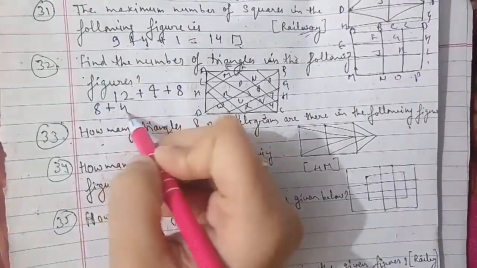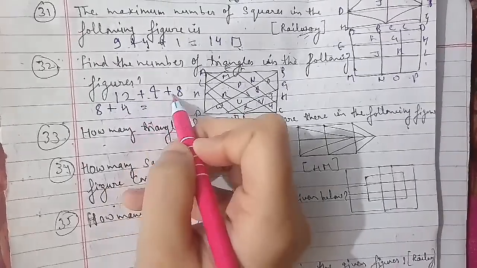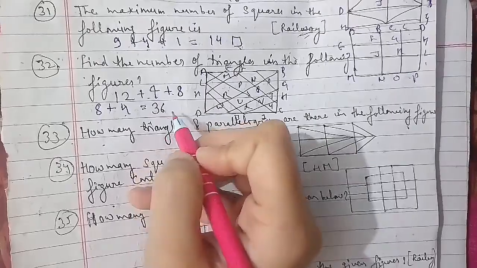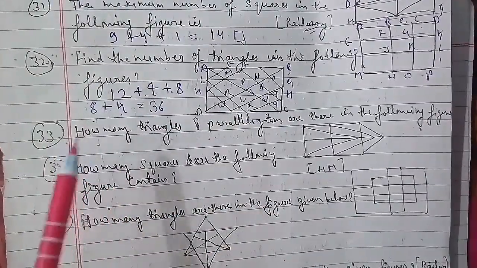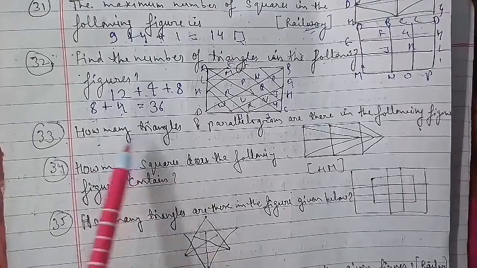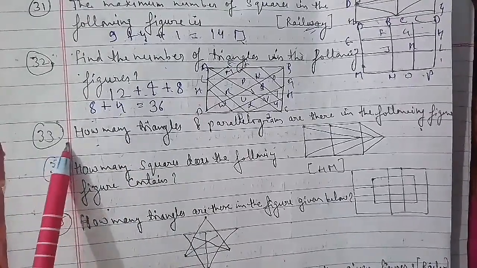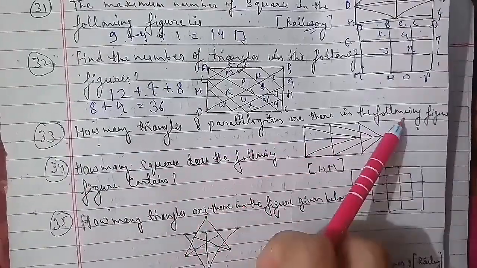So we'll have to label it as well. That is A, B, C, D, E, F, G, then we have H, I, J, K, then L, and this is your M, and this is your N, and this is your O.